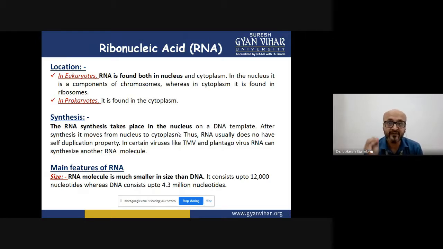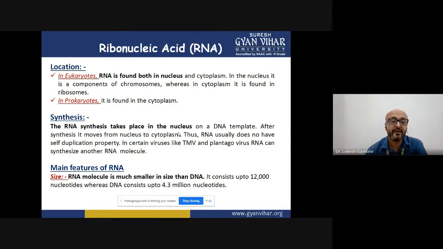Now, when viruses infect the host cell, they inject genomic RNA, and that RNA is capable of replicating itself, increasing its number inside the cytoplasm using an enzyme called RNA-dependent RNA polymerase, which is coded by the virus genome. But in prokaryotes or eukaryotes, the synthesis of RNA is dependent upon DNA-dependent RNA polymerase. So that's why it occurs only in the nucleus.